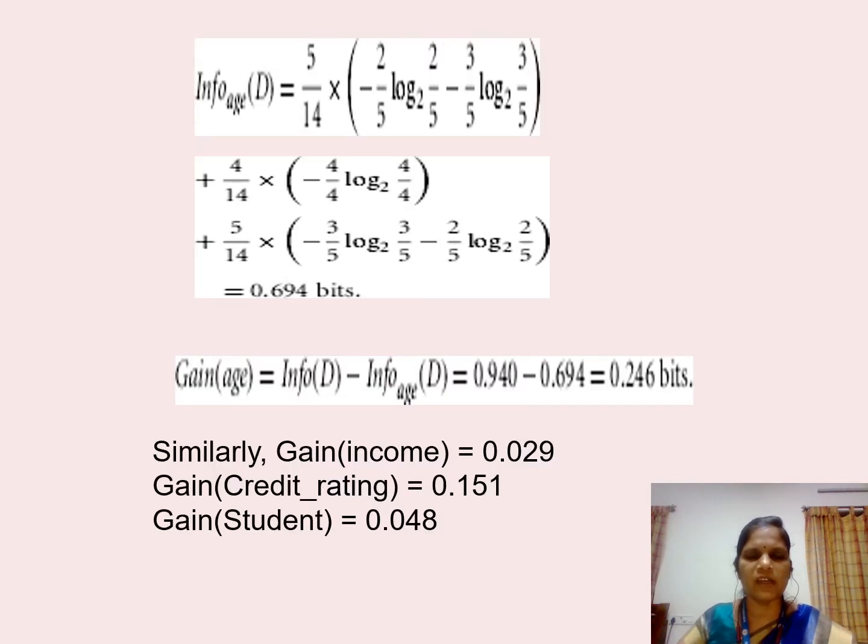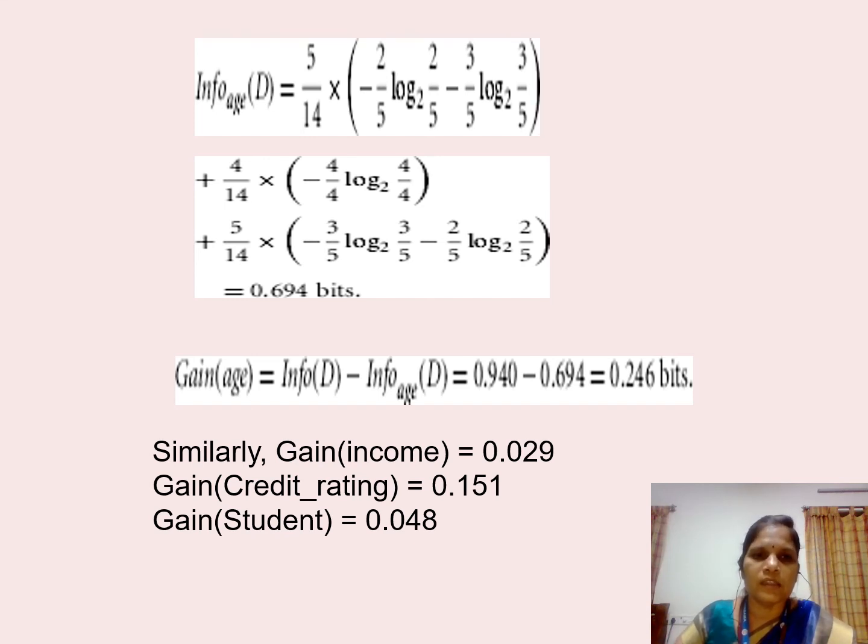Here we are going to calculate Info(D) for the attribute age. As we all know, age is categorized into three: young age, middle age and senior. Now we are going to check how many young age people are there in the data set. If you look into the data set, there are 5 young age people, 4 middle age people and 5 senior people. What is the formula for Info(D) for the particular attribute? Summation j equal to 1 to v, determinant of Dj by D into Info(Dj).